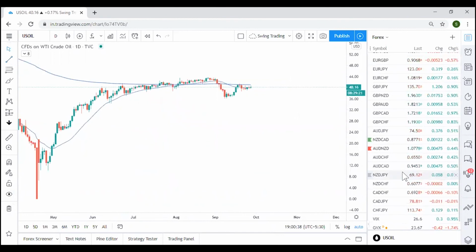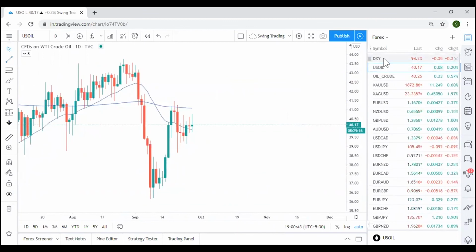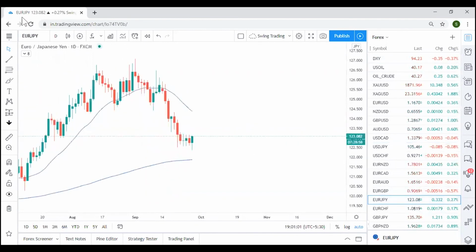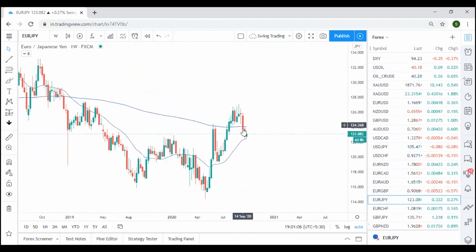That's the analysis for this week. Shortlisted pairs: for the Indian market, I've already told you clearly, and in the Forex market, the dollar would be the main highlight. Be on the buying side of the dollar, which means the selling side of gold, and cross pairs you can trade accordingly. GBP looks comparatively strong, and JPY pairs we can check, like Euro JPY. Let me check the weekly time frame. The previous week's candle closed bearish. Since the dollar is strong, everything against the dollar becomes weak, so we are not checking the intensity.